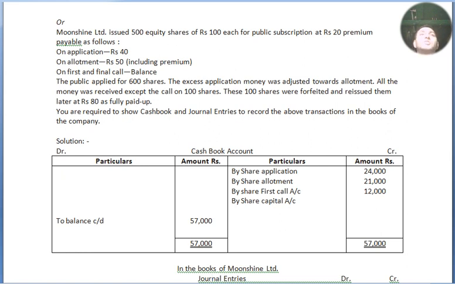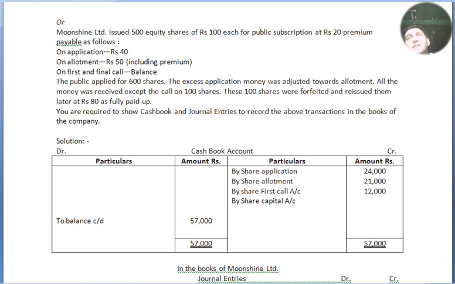Moonshine Limited issued 500 equity shares of rupees 100 each for public subscription at rupees 20 premium, payable as follows: on application rupees 40, on allotment rupees 50 including premium, and on first and final call the balance amount will be received. The public applied for 600 shares. The excess application money was adjusted towards allotment. All the money was received except the call on 100 shares. These 100 shares were forfeited and reissued later at the rate of rupees 80 as fully paid up. Pass necessary journal entries and maintain a cash book account.